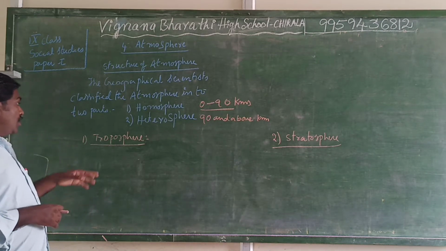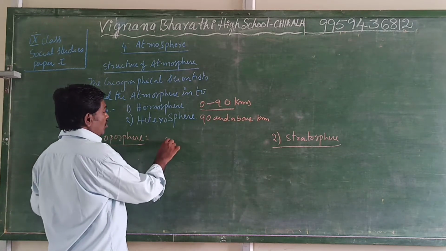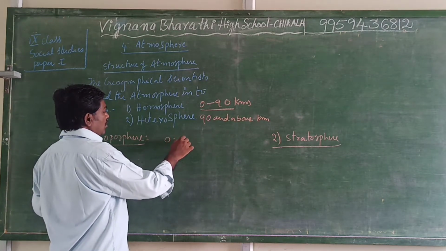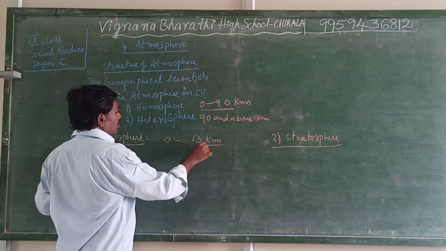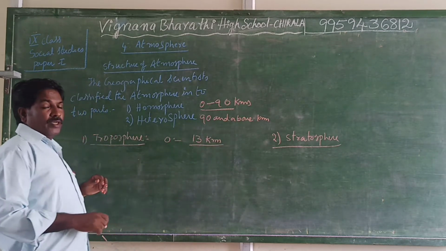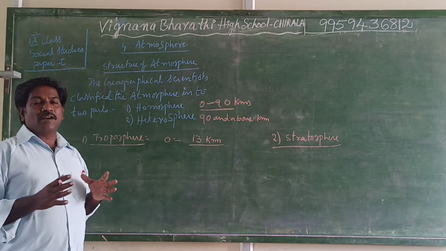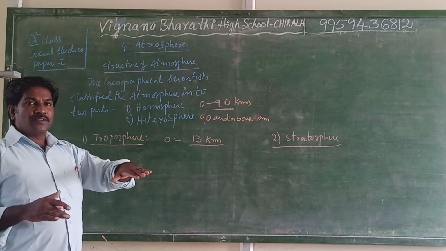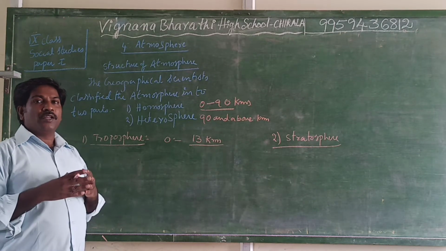Number one is troposphere. The troposphere length is 0 to 13 kilometers height. Almost all gases are composed from the surface of the earth up to 13 kilometers, the majority of the gases.